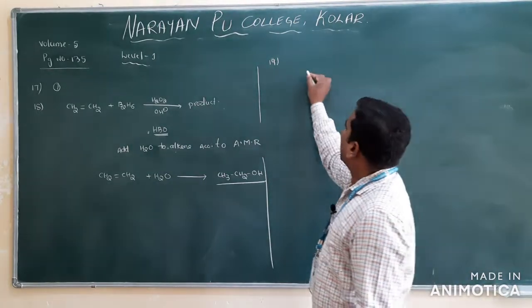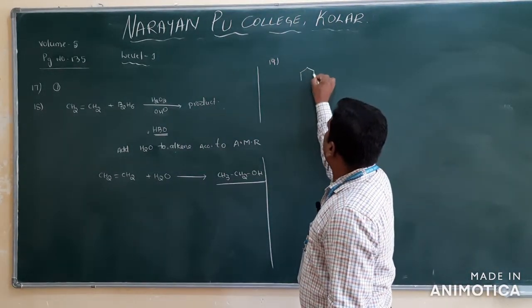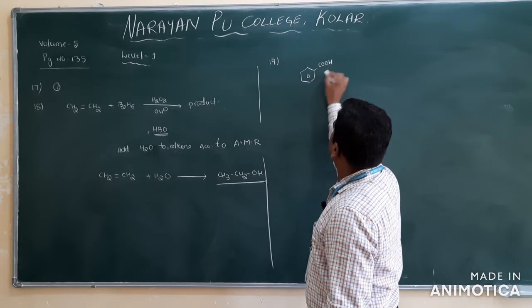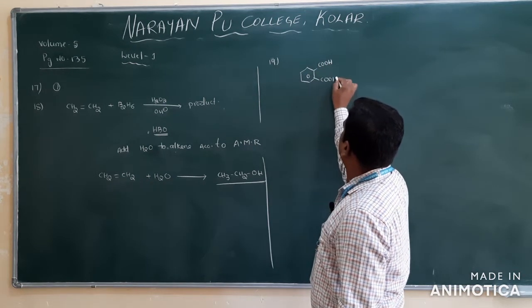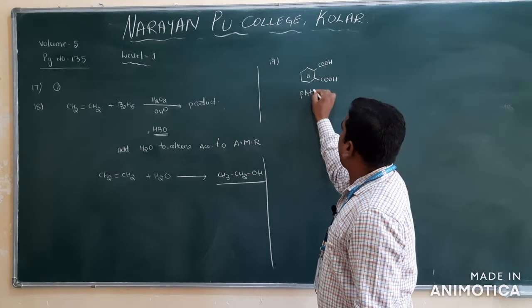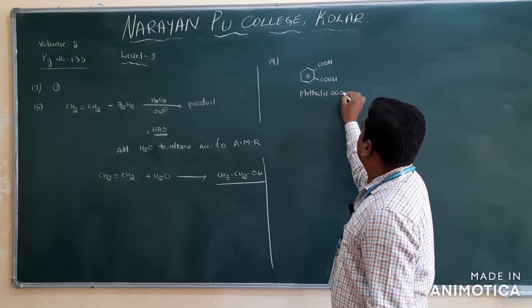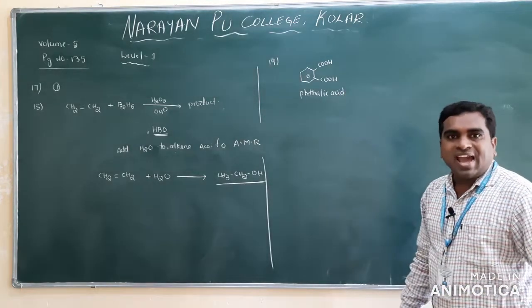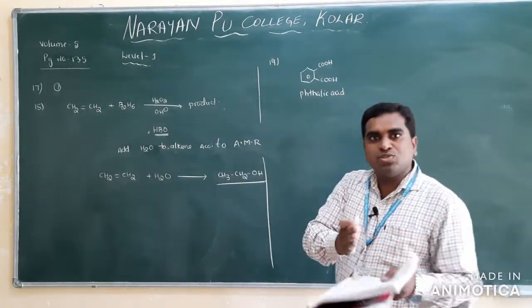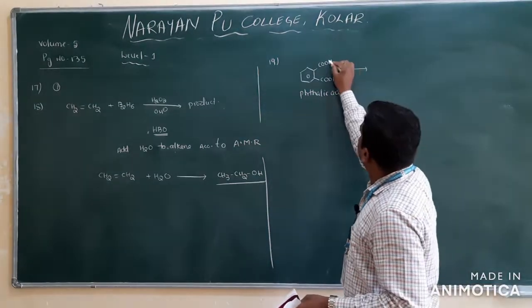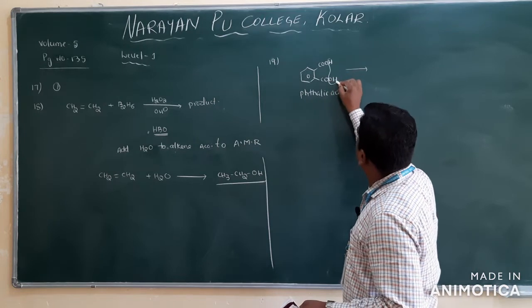What is phthalic anhydride? For phthalic anhydride you have to take phthalic acid, with COOH and COOH. This we call phthalic acid. Anhydride means what? From the acid groups you have to remove a water molecule, one H from one and OH from the other.